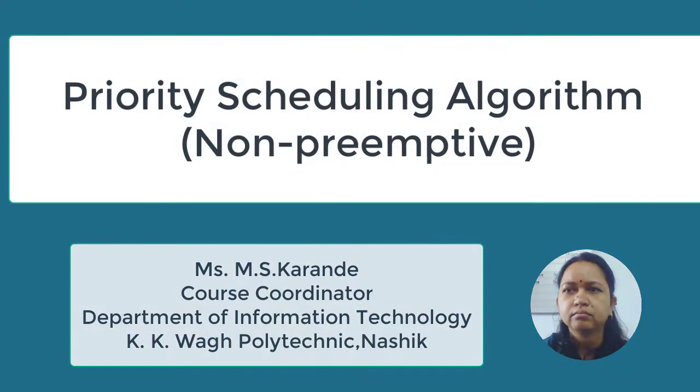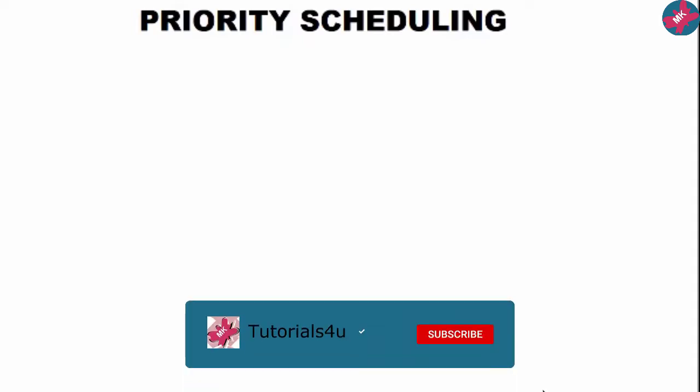Today we will start with priority scheduling. So let us first understand what actually is the concept behind priority scheduling. In priority scheduling, each process is given a priority. Priority here means an integer number is assigned to it. And what is the logic here?